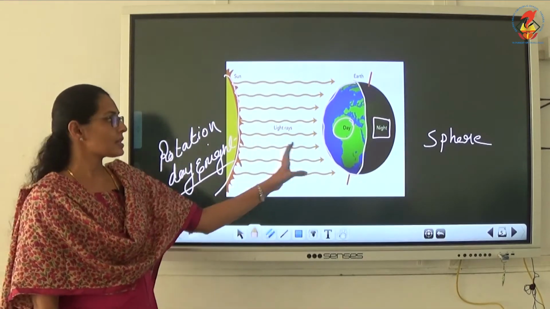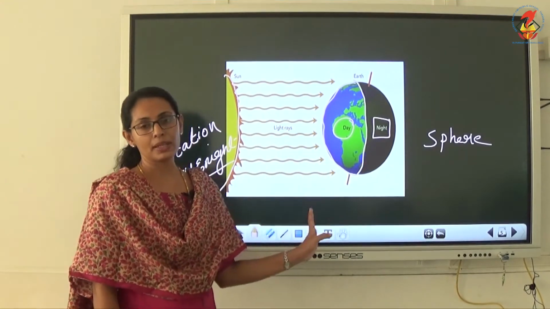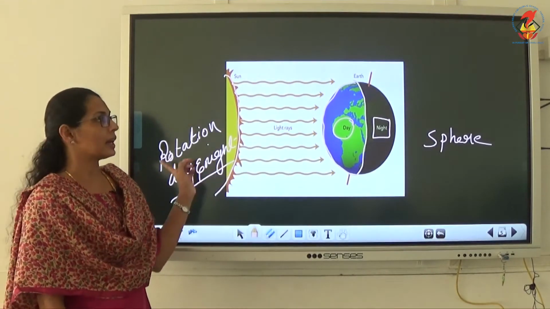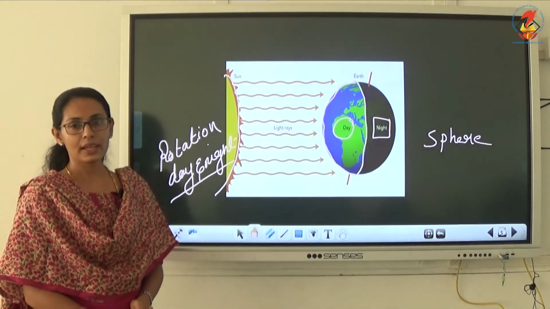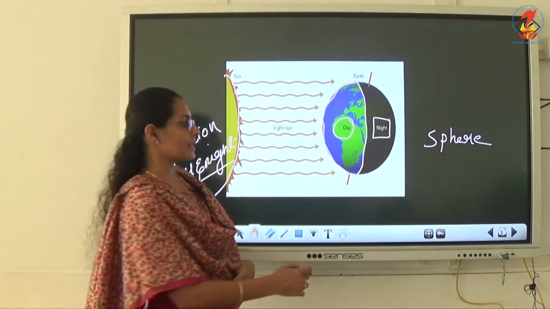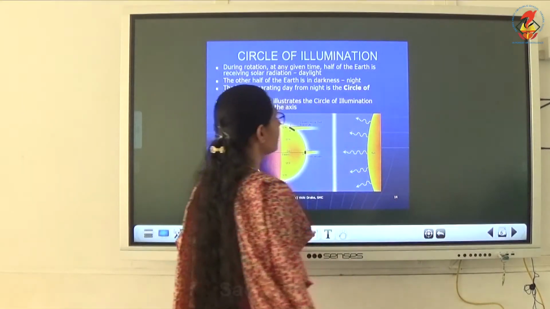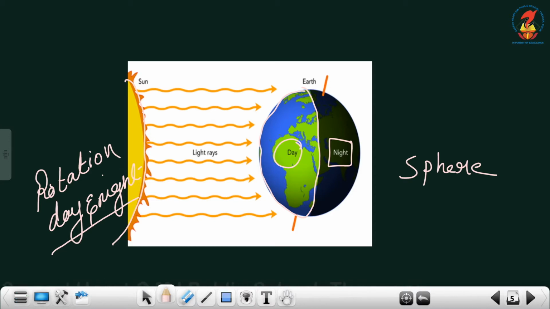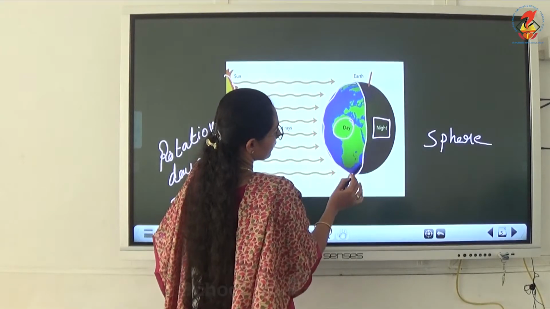So understood? Day and night happen because of one important motion of the earth, that is rotation. Clear, children? Now the next part is the circle of illumination, that is this area. Look at this.